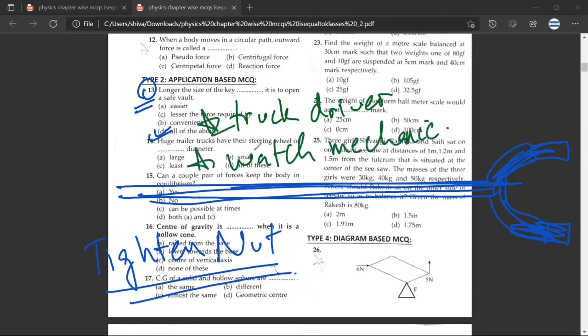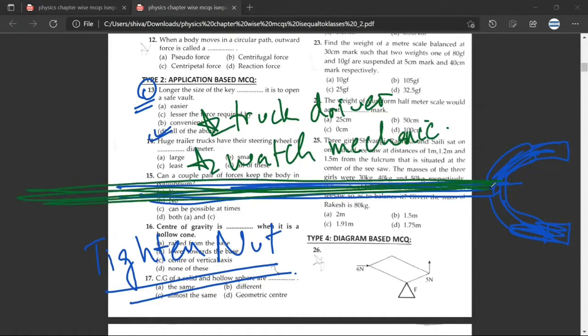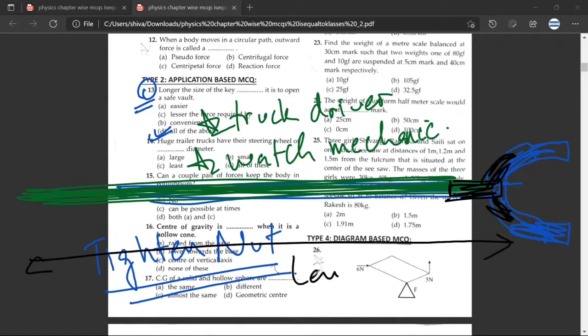Now, a truck driver is dealing with large forces, so he will want this to be very long. Have you understood? Yes, sir. He will want this to be very long. But a watch mechanic is dealing with very small forces because he has to tighten very small nuts. So he will want this to be very small. Have you understood what I've said? Yes, sir. You can call this a lever. The lever that a watchmaker wants is very small. Have you understood? Yes, sir.